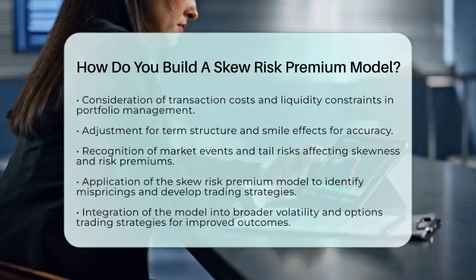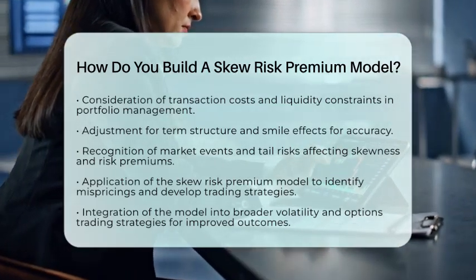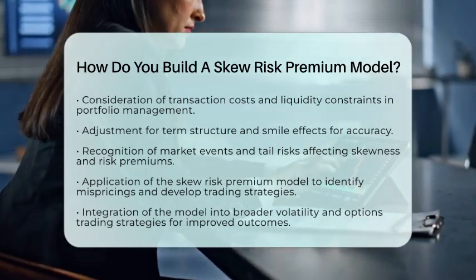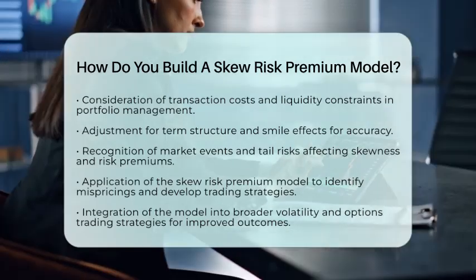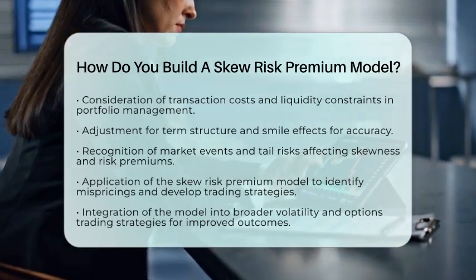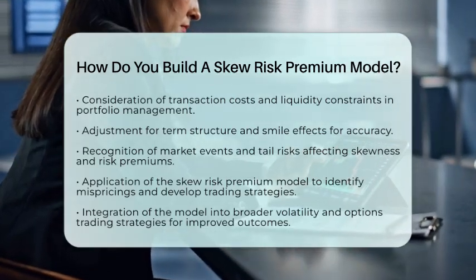Finally, consider practical aspects. Account for transaction costs and liquidity constraints when rebalancing your options portfolio. Adjust for term structure and smile effects in implied volatility for better accuracy. Also, keep in mind that market events and tail risks can impact skewness and risk premiums.